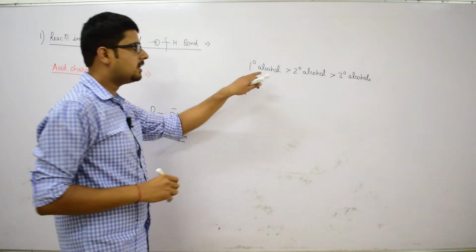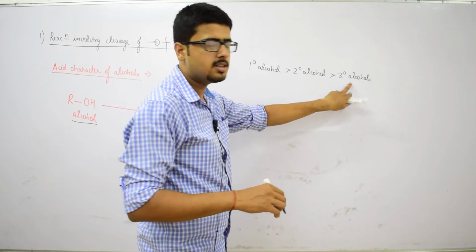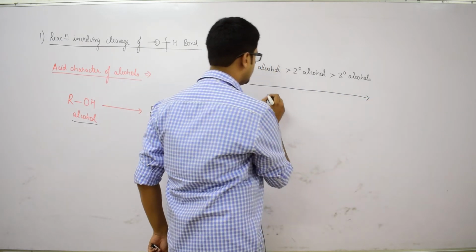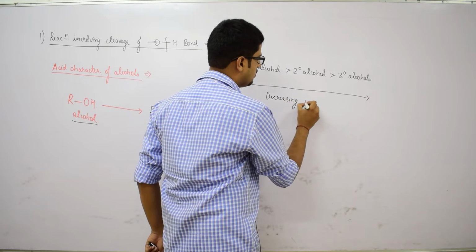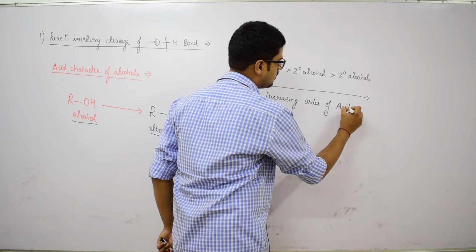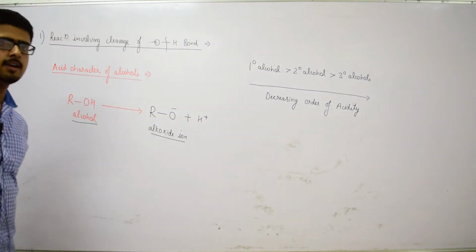So, primary alcohols are the most acidic and tertiary alcohols are the least acidic, and this is the decreasing order of acidity.